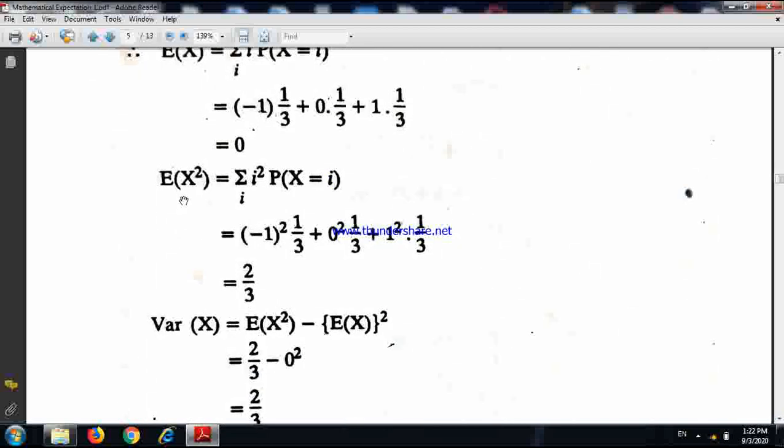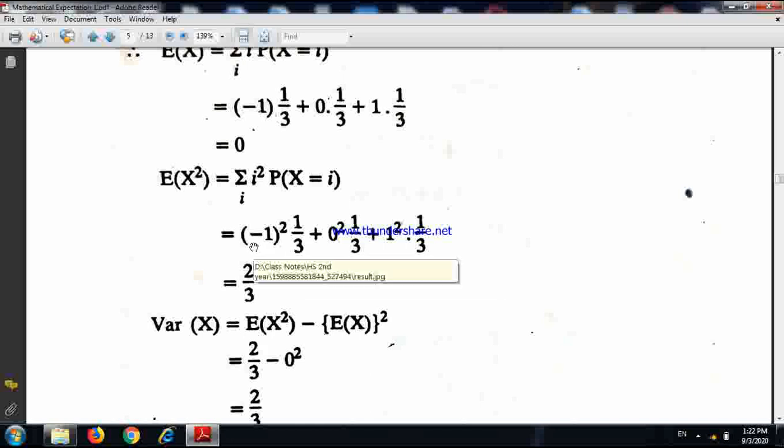Now expectation x square. Here x square is nothing but a function of the variable x. So how do we calculate it? Expectation x square means -1 square into probability x equals -1.